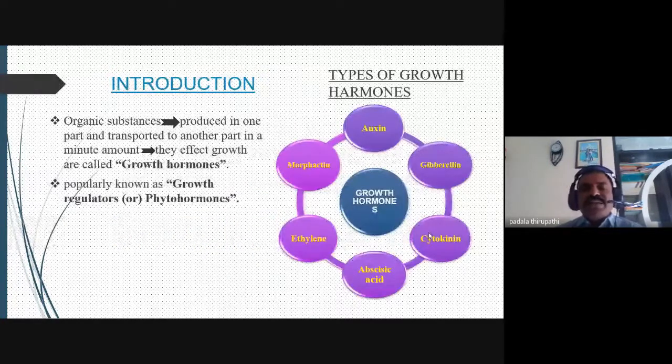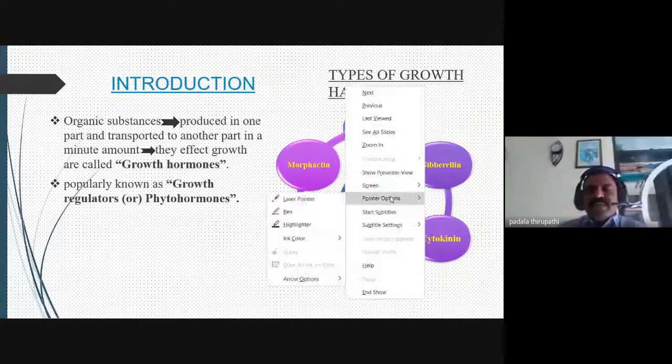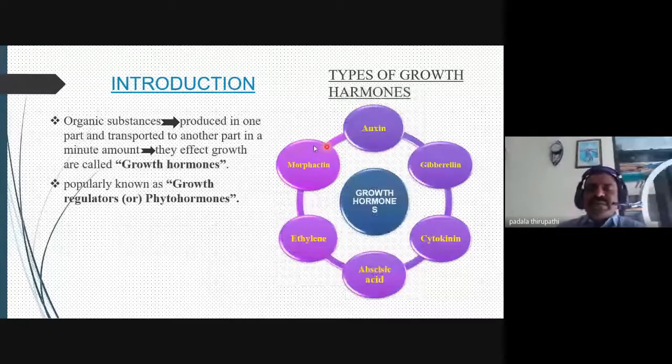In this topic, the types of growth hormones are auxin, gibberellin, cytokinin, ABA meaning abscisic acid, ethylene, and some morphactins, and even the brassinosteroids. These are the plant growth regulators or phytohormones.